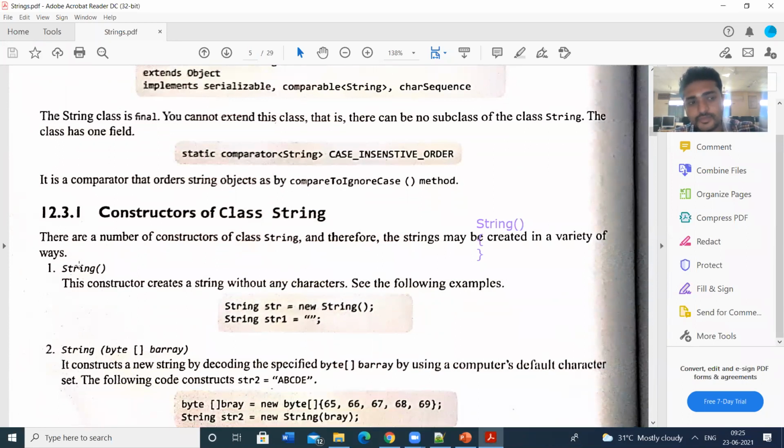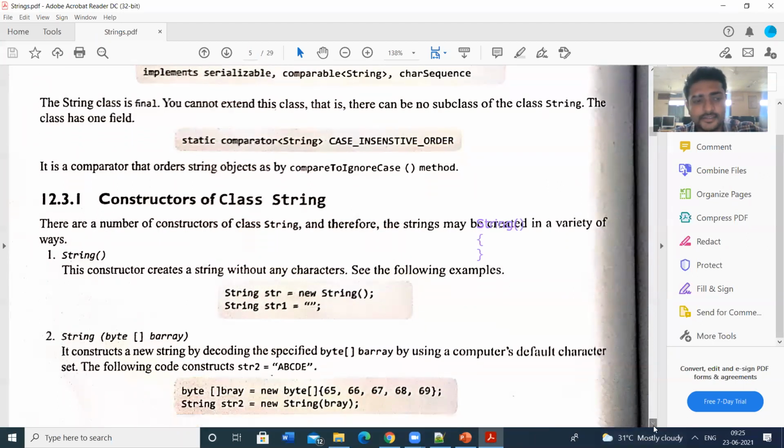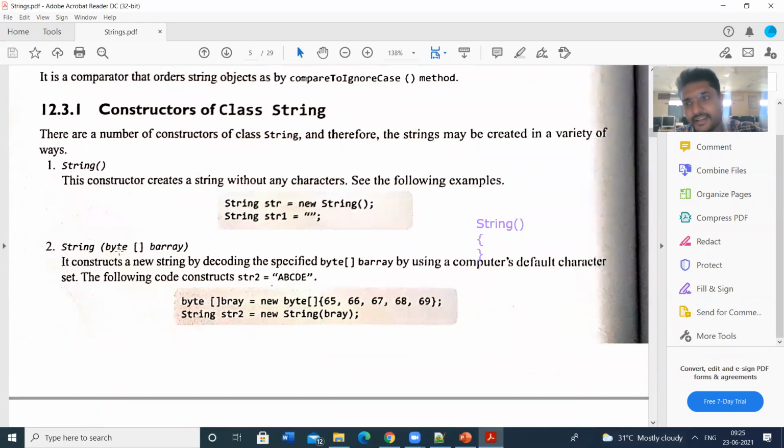The null constructor cannot initialize anything, so that can be called the null constructor. And then string with a byte array. Byte array means all the strings are converted into bytes. In a byte array, 65 means capital A, 66 capital B; these are ASCII codes. For the letters ABC we have the numbers 65, 66, 67. These ASCII codes are converted into the string.